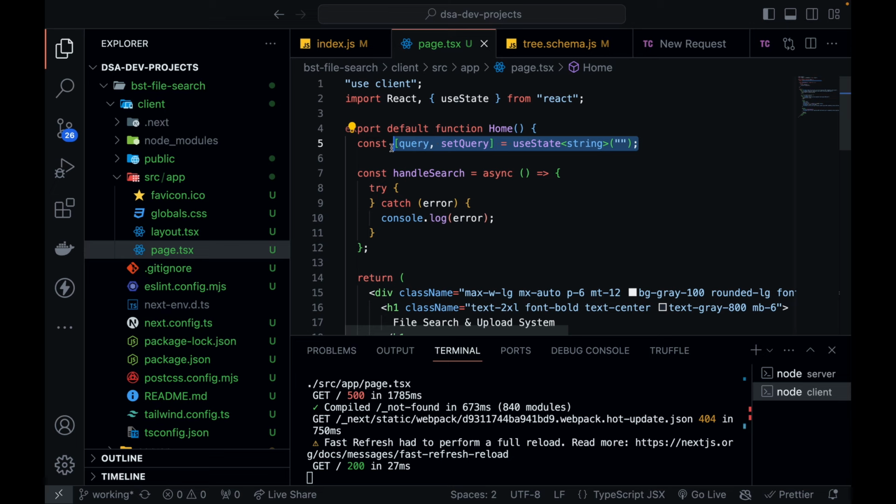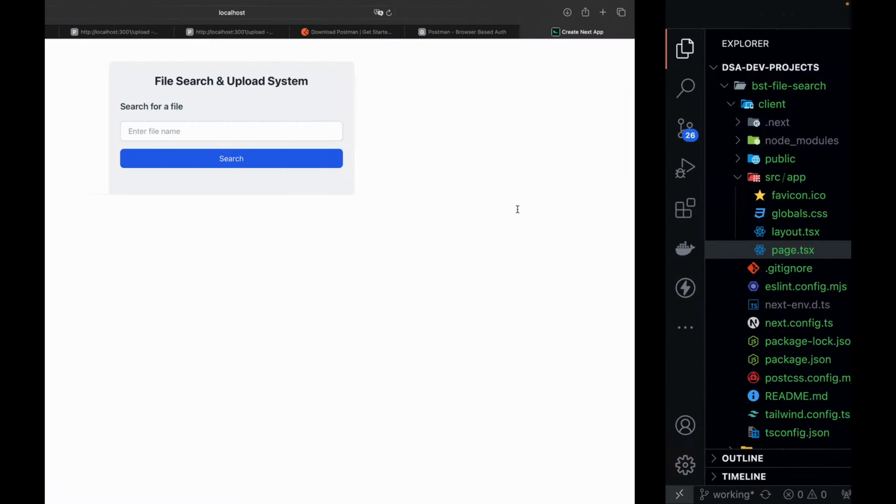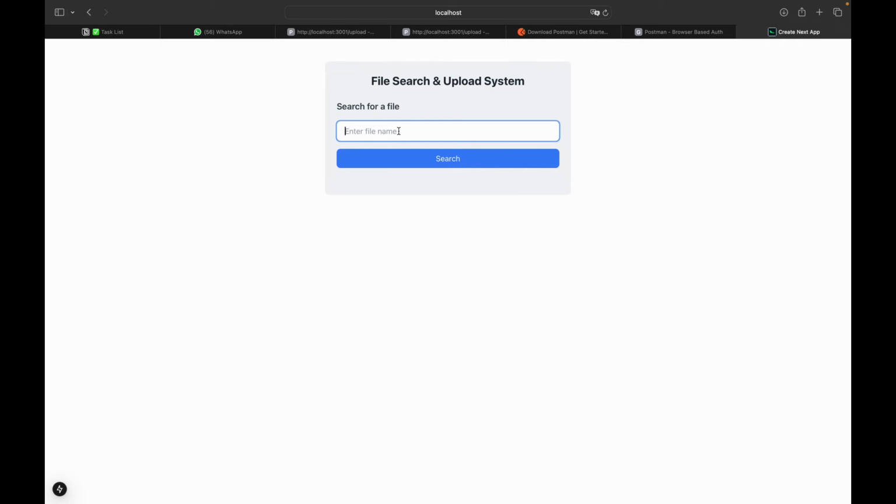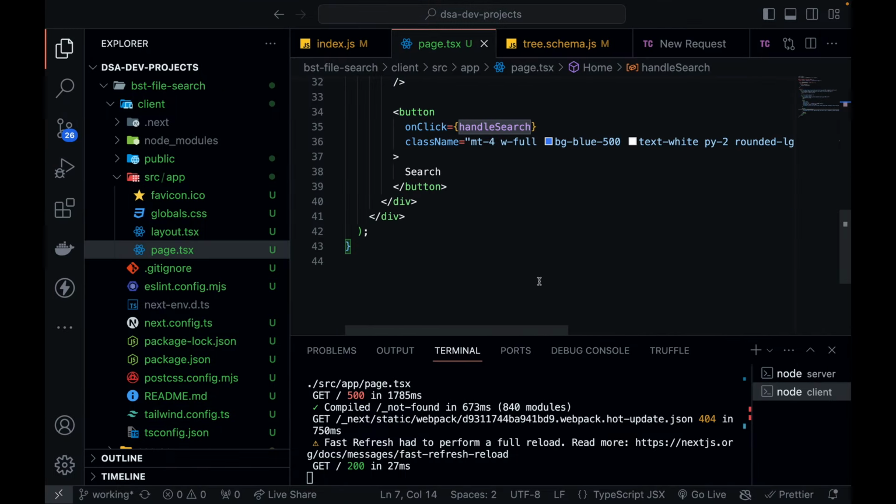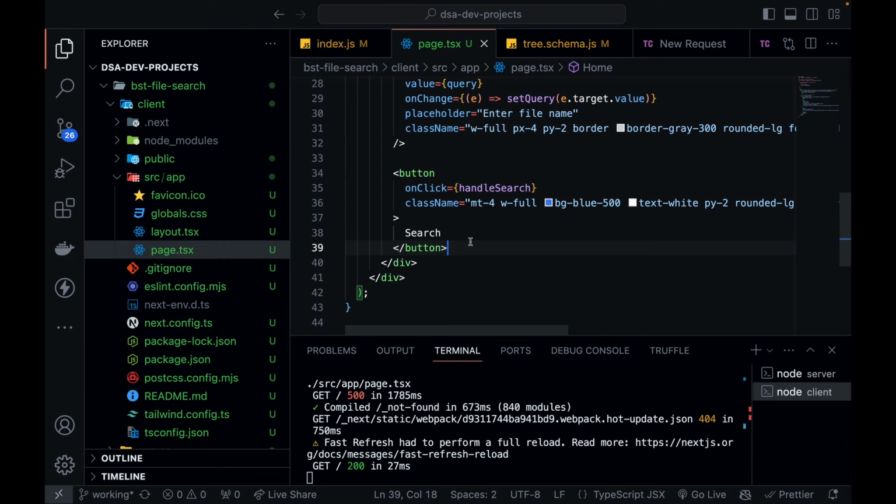The next thing that we need to do is write the handle search and handle upload, not a problem. But just before that, let's complete the UI, because over here I'm going to type the file name that I want to search. But one more thing we need to create just below this is a place where I can upload new files. Okay, so let's create that. After the button, I think this button is looking good now. And okay, I need to create one more thing, but let's create it afterwards.